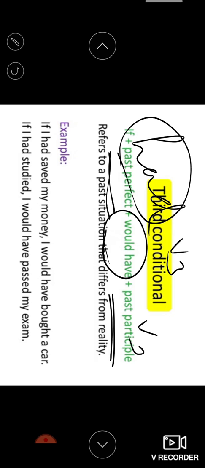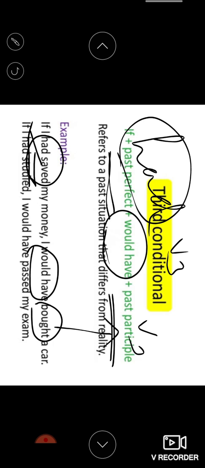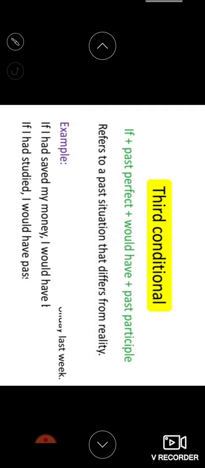So if I say had saved money, you can see that had saved is the past perfect tense there. I would have is there in the structure. Bought is the V3 form of the verb. So: if I had saved my money, I would have bought a car. If I had studied well, I would have passed my exam.